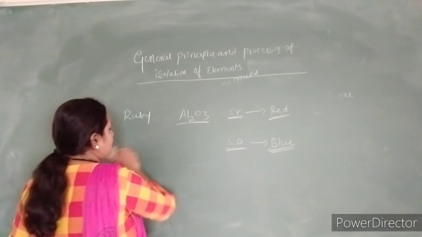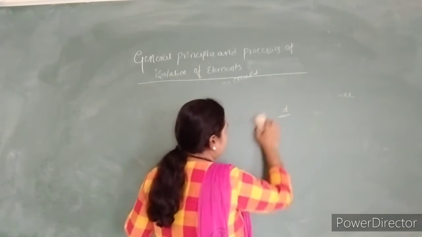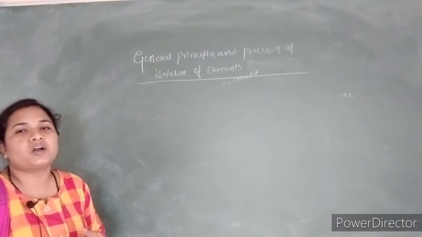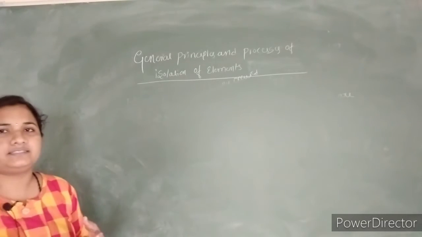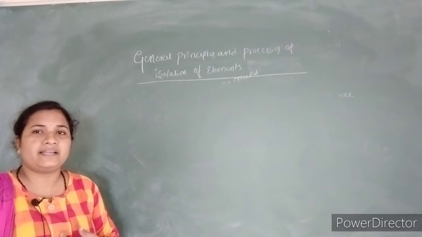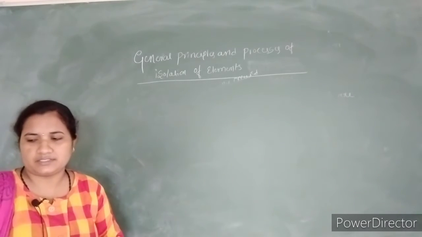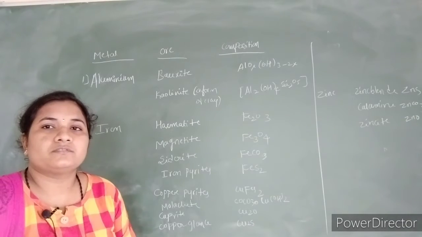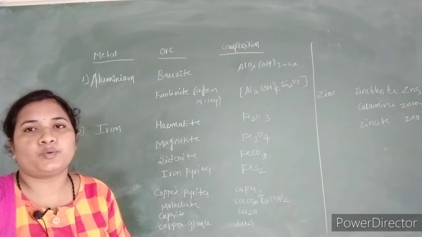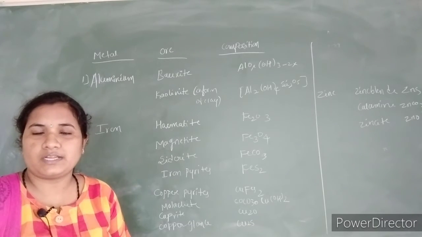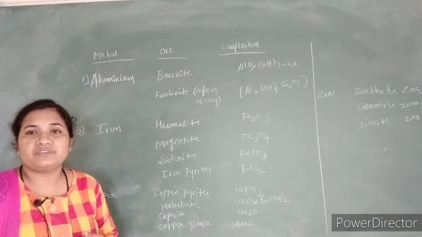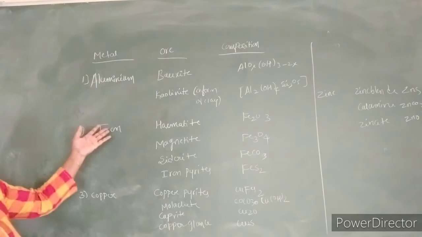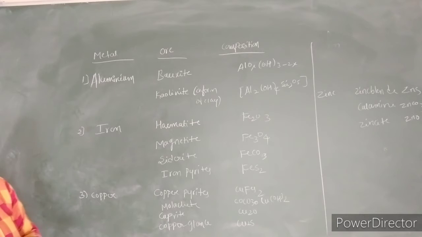If we see the most important metals and ores for your syllabus, we have aluminium, copper, iron and zinc. So how can the metals be extracted from the ores and minerals? I am going to give the table of that. Only a few elements like copper, gold, silver and noble gases exist in the free state, but all others exist in the combined form. So these are some of the ores and their compositions.